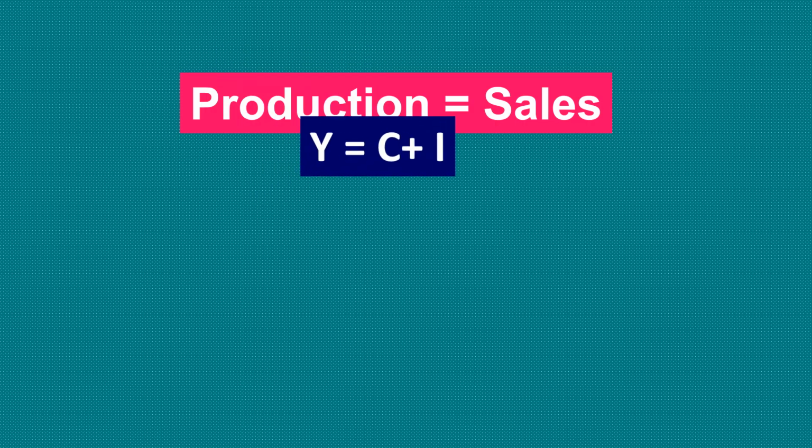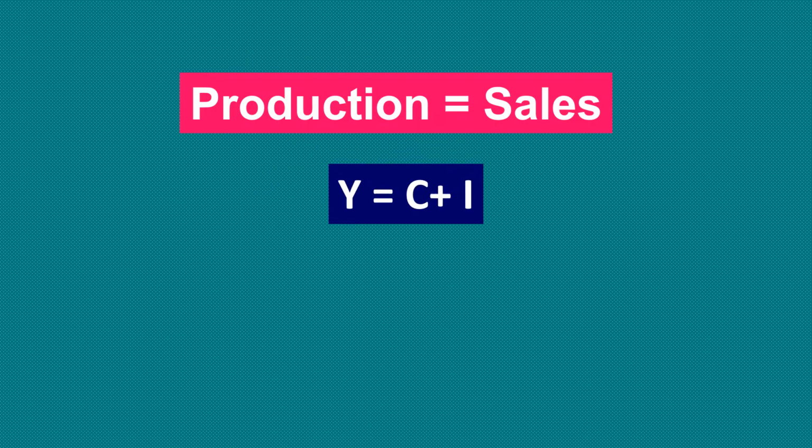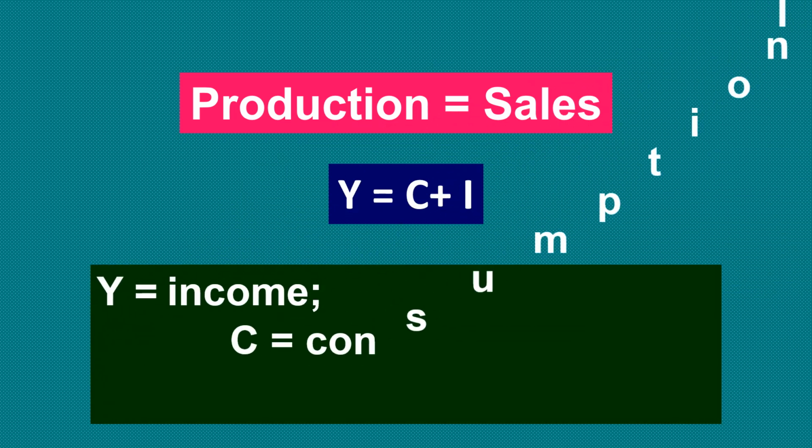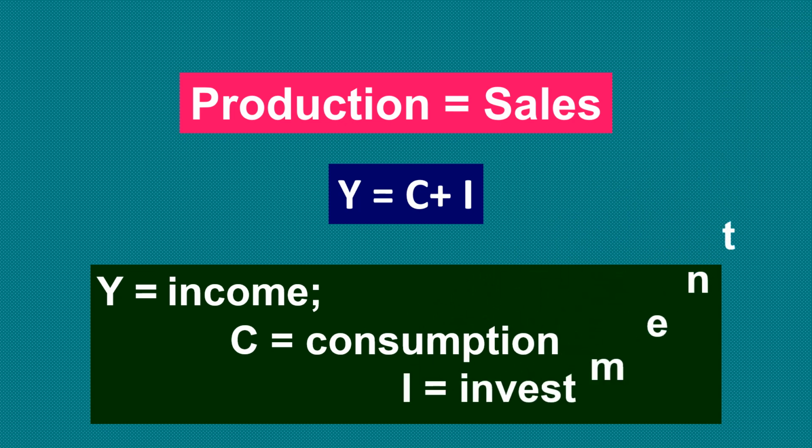In two sector model, production is always equal to sales. Whatever has been produced will be equal to the sales. In here, in the two sector model, national income will be divided into two parts. Y is equal to C plus I. Y is referring to national income and C refers to consumption expenditure. I refers to investment expenditure.